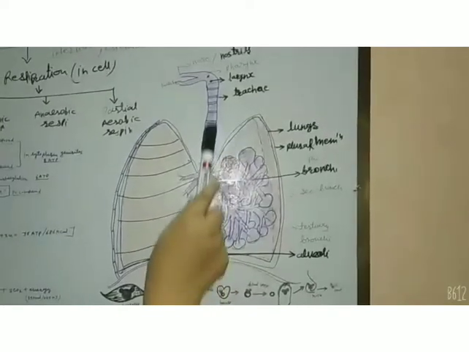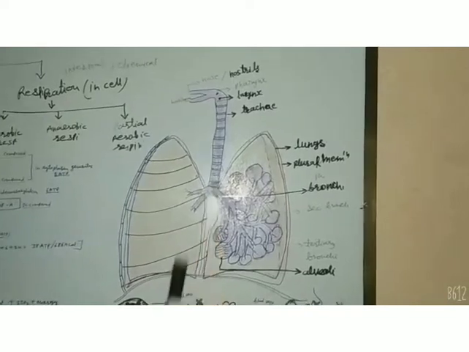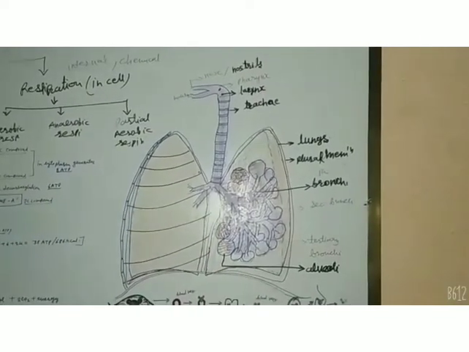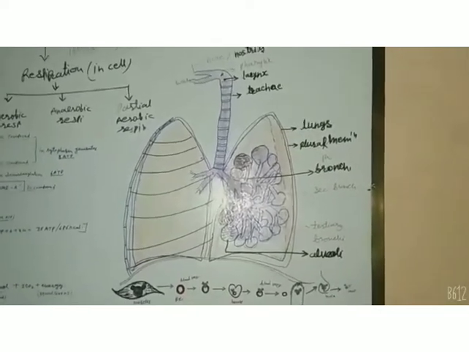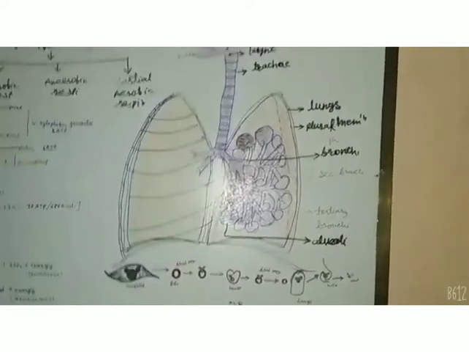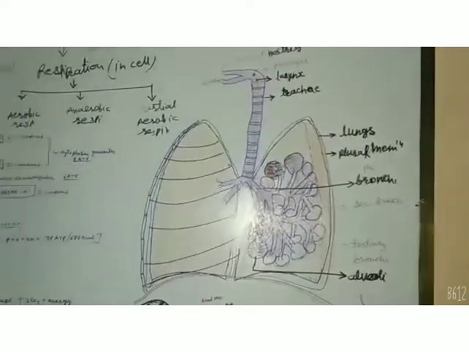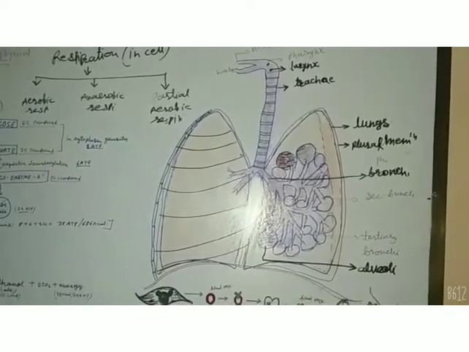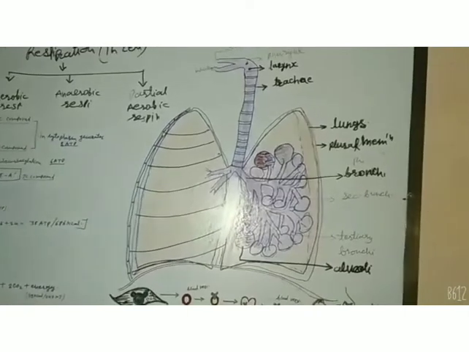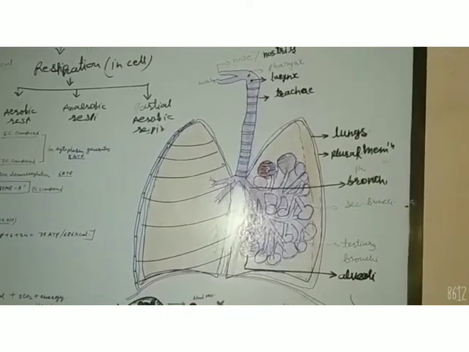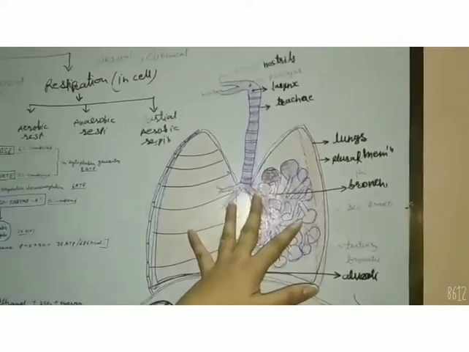Then the next part is the trachea. The trachea is a muscular windpipe which is protected by cartilaginous rings. It protects it from injury and shock. The larynx leads into the long tube, that is the trachea, and it is also called the windpipe, as I told you. This supports the wall of the trachea and ensures the air passage does not collapse during inspiration. Means the only function of this is to convey the air into the lungs.